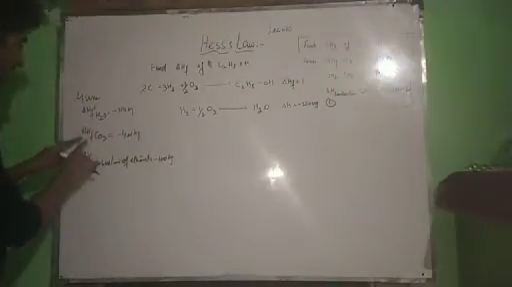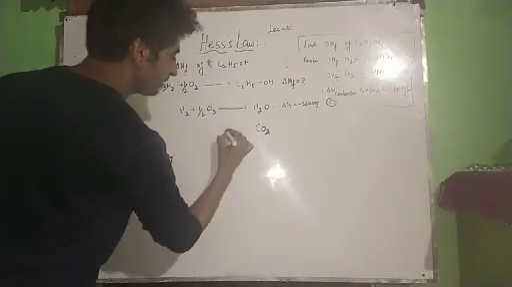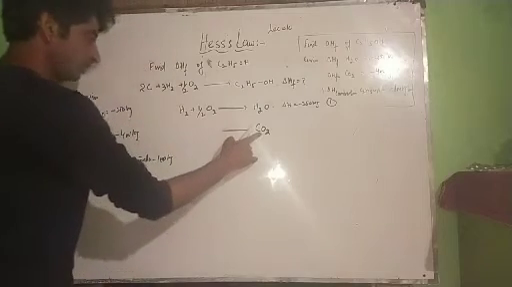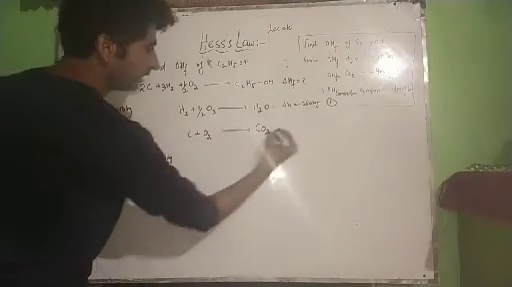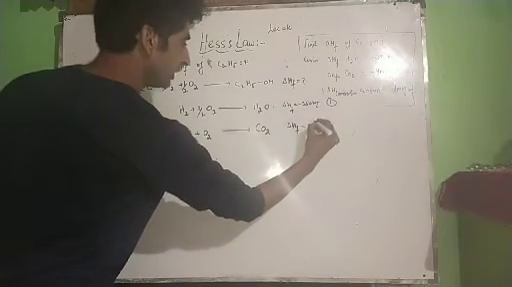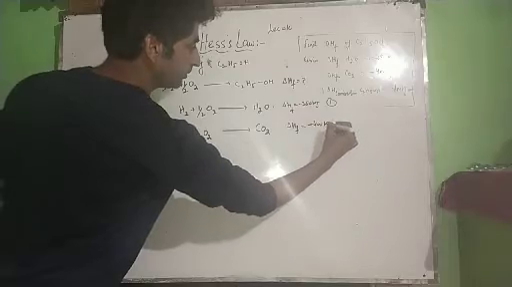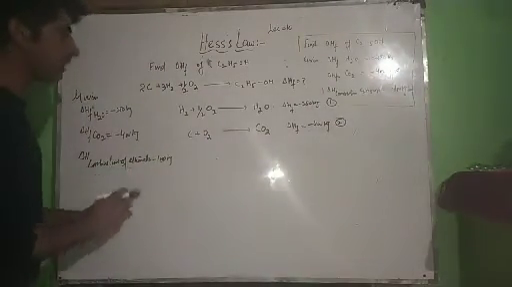Now number second, heat of formation of carbon dioxide. We have to form 1 mole of carbon dioxide from its own elements, that is from carbon and oxygen. For this, delta H of formation is given as minus 400 kilojoules per mole. This is equation second. Now number third is heat of combustion of ethanol.